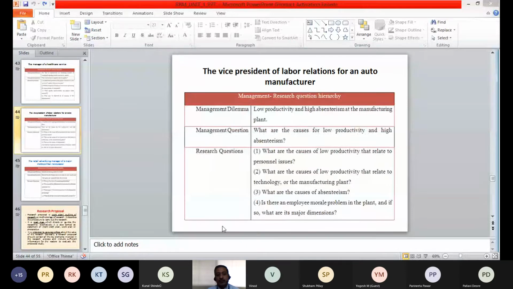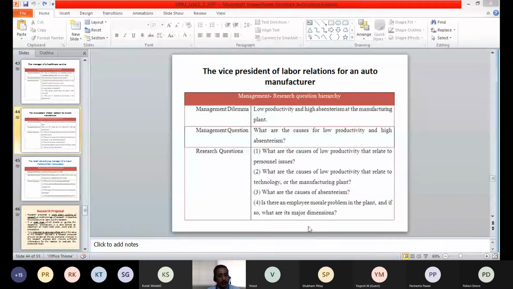Third question, what are the causes of absenteeism? Now we are addressing the second problem in this example, that is absenteeism. What are the different causes of absenteeism? Question number 4, is there an employee morale problem in the plant? And if so, what are the major dimensions? So absenteeism, if people are inclined towards remaining absent most of the time, is it because of the morale problem? Has the morale got affected in the plant?